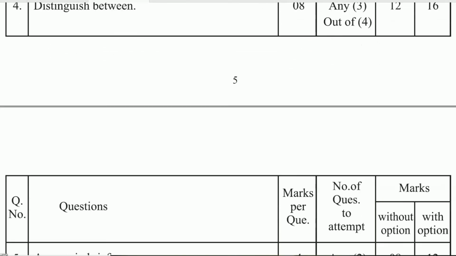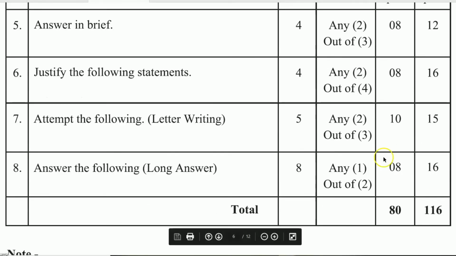Next question number 5 is answer in brief. Answer in brief will come for 8 marks. Means out of 3 questions you have to attempt any 2 questions. Each question will carry 4 marks. Next is question number 6. Justify the following statements. This question will carry 8 marks. Means out of 4 questions you have to attempt any 2 and each question will carry 4 marks.